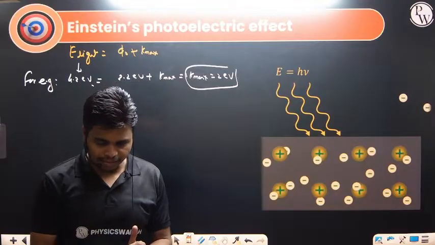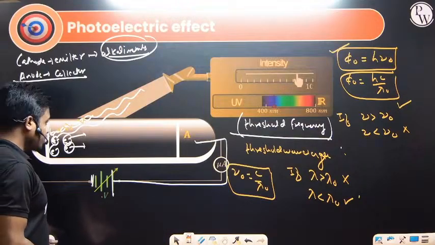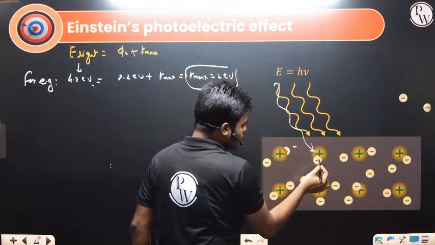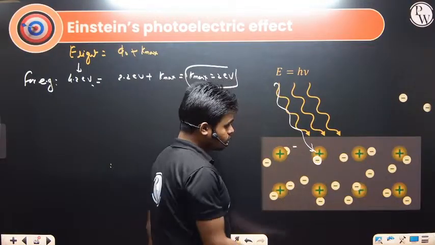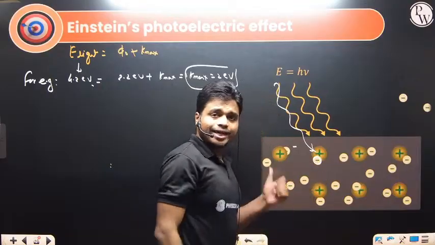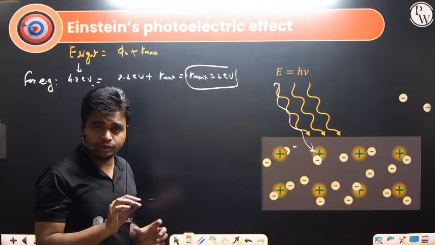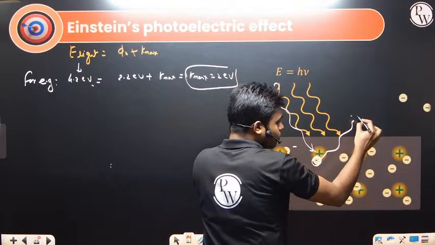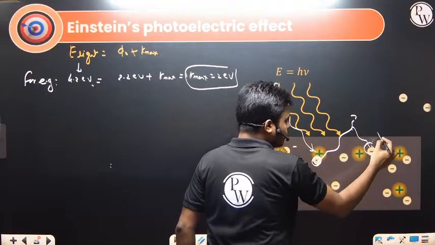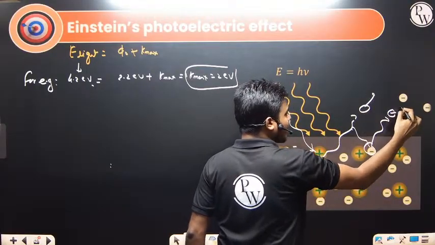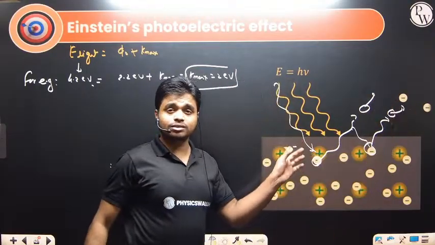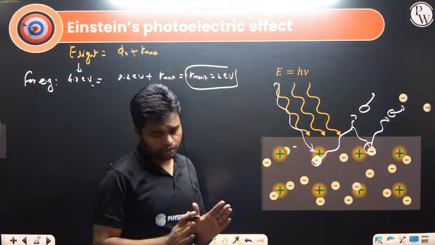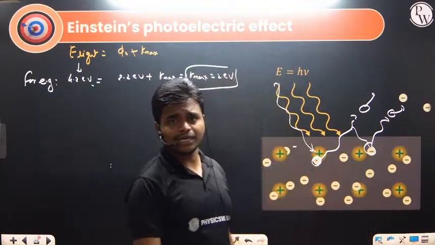So what actually happens in the reverse process: the photons are coming, the photon is striking the given electron, and it carries momentum. During the collision, momentum transfer happens, and this electron will get momentum and come out of the surface. When it gets momentum, it will move with a certain kinetic energy, depending on the incident energy. If it exactly matches the threshold frequency, then the kinetic energy will be 0.